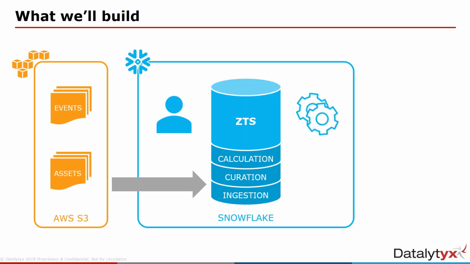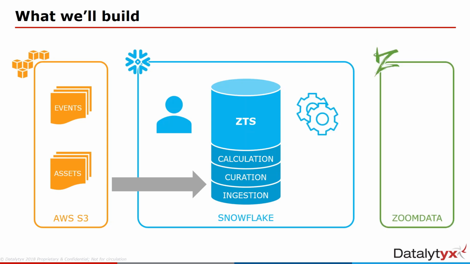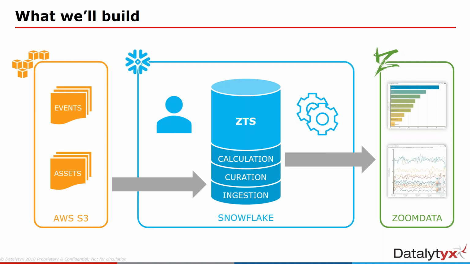We'll bring it in, we'll process it, and we'll then set up a BI tool. In this case, we're going to use Zoom Data as a real-time BI platform. That will just hook up to the calculation layer table that we'll create, and we'll set up a dashboard, so we can see the data actually going all the way through from the source into BI. And there's some other stuff we'll do along the way. So essentially, that's what we're going to set up, and we'll walk through that, and then we'll have an opportunity at the end for any questions.